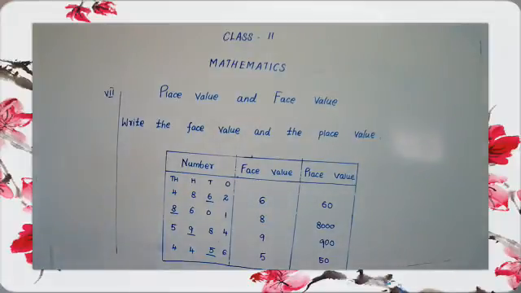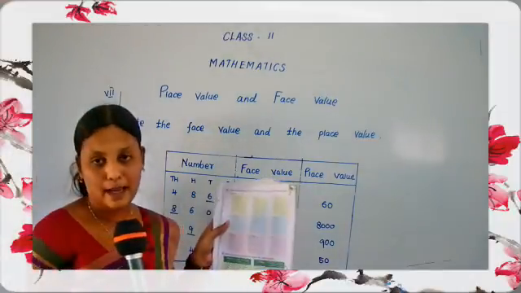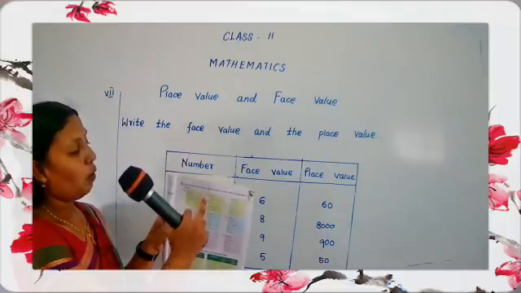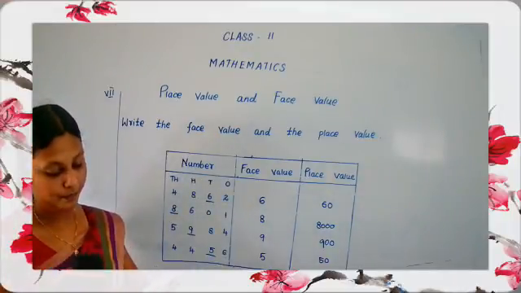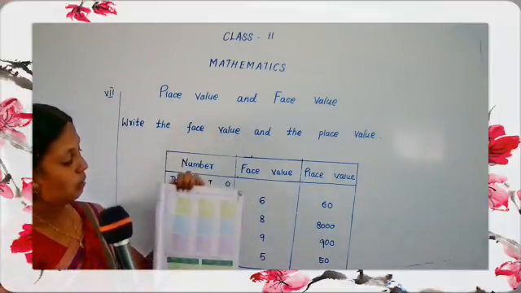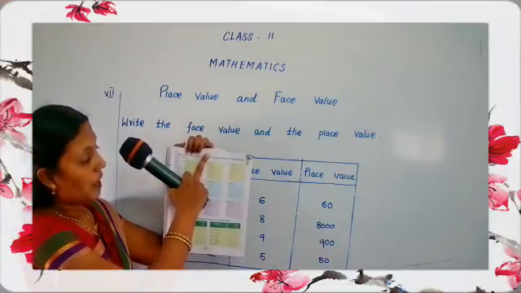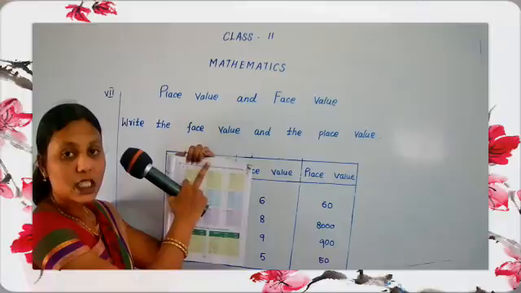See here. This is for your maths book. This is page number 13. You should write here homework. IW is enough.